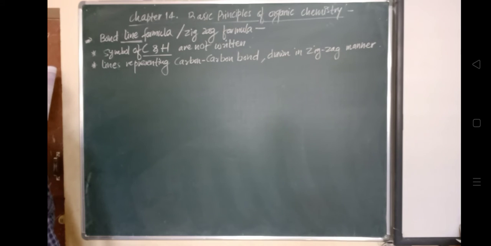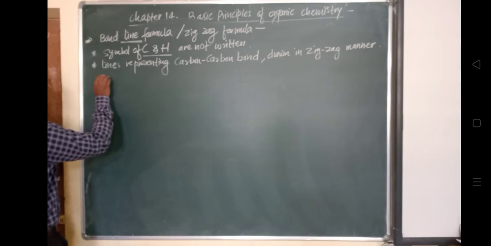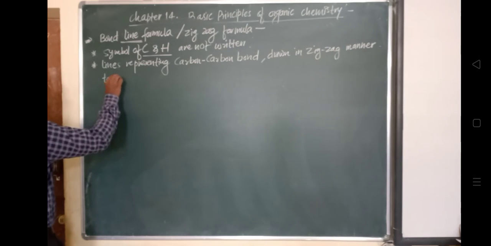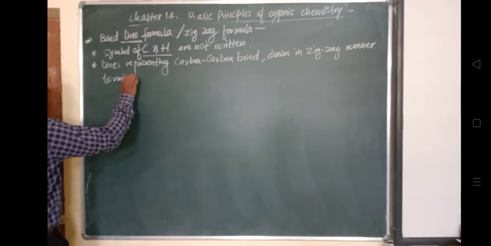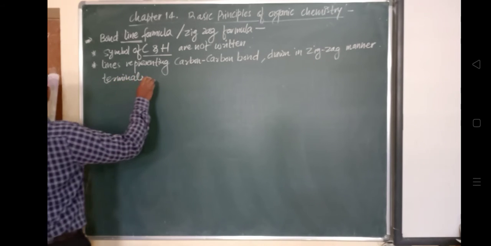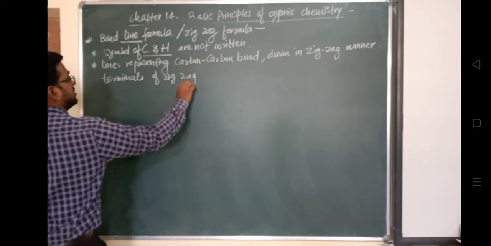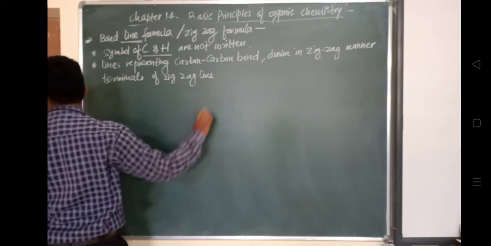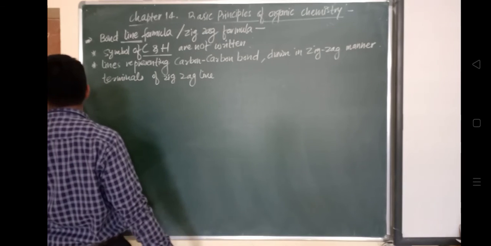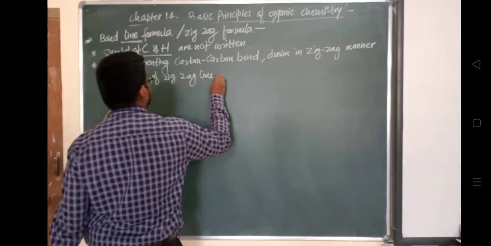So the end points of the zigzag line represent a methyl group.